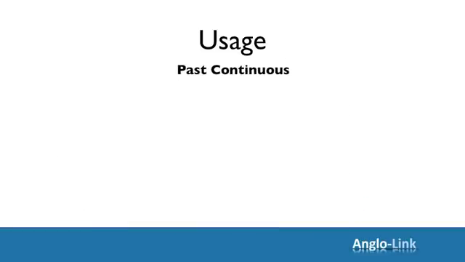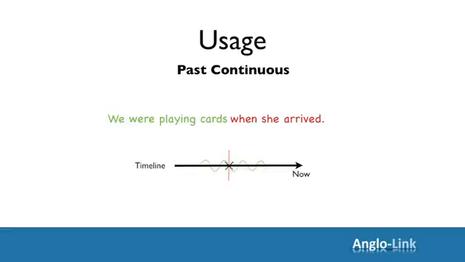Let's look at the timeline for the past continuous tense. We were playing cards, that's the action in progress, when she arrived, when another action took place in the middle of it.